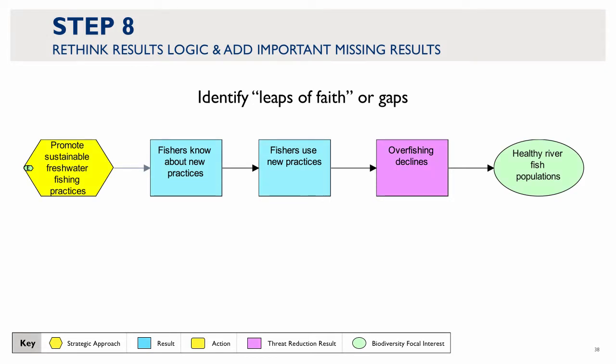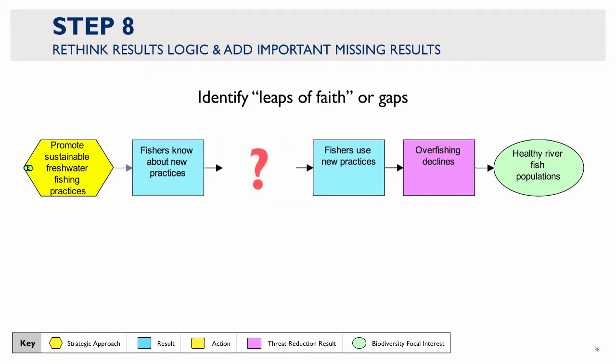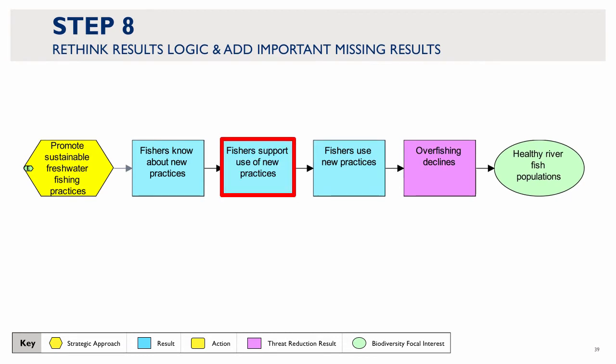In this context, a leap of faith is a type of unreasonably simplified programmatic assumption, where the described logic may be prematurely jumping to a conclusion. In the Grand River example, the design team realized that the result of fishers knowing about new practices did not necessarily mean fishers would then use those new practices, so there was a gap in the logic here. The Grand River design team filled in this gap by adding a result they felt needed to be explicitly described.